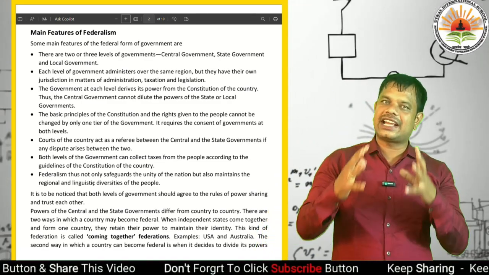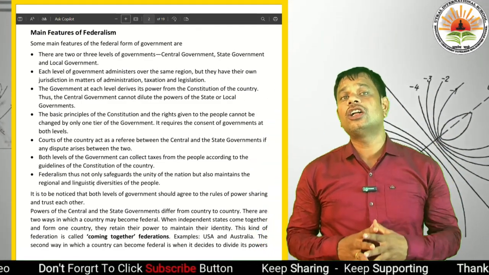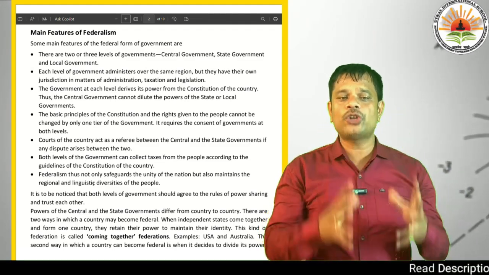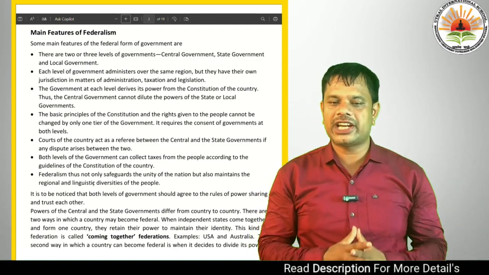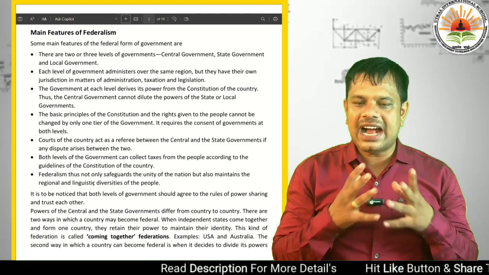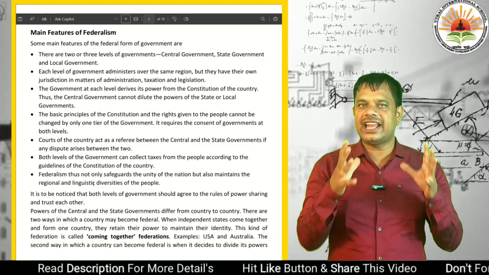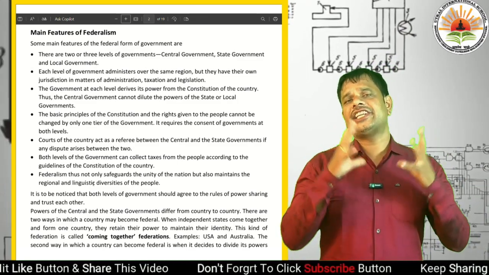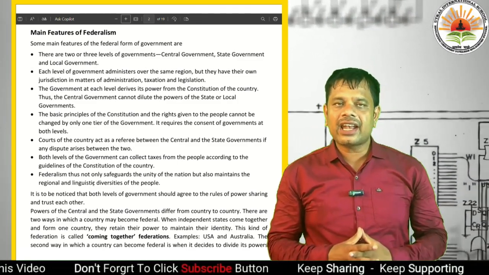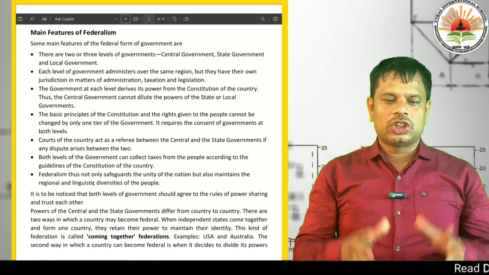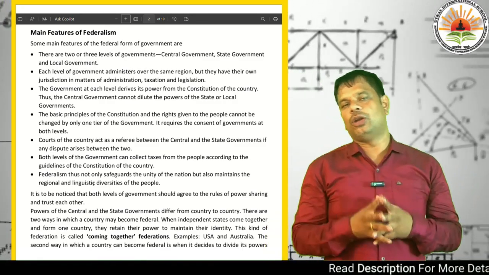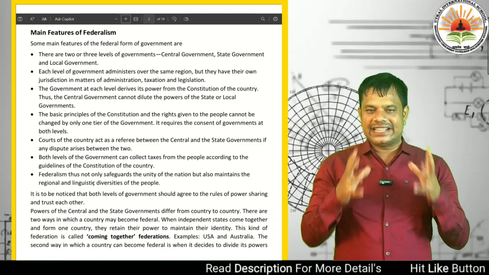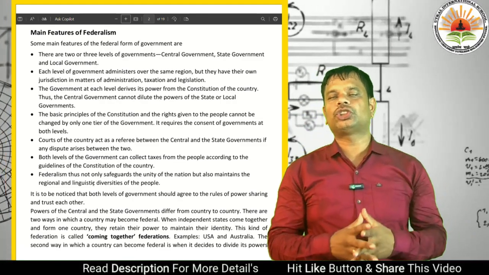They have their own jurisdiction in matters of administration, and they can't interfere in another's jurisdiction. They have their own jurisdiction in matters of administration, taxation and legislation. There is a limit, an area, in a federal government. Then the third point is that the government at each level derives its power from the constitution of the country.